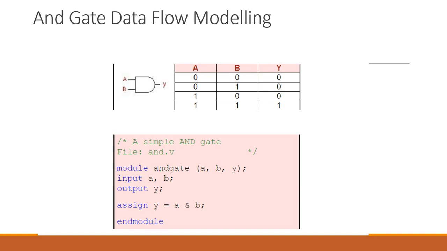Like, if both inputs are 0, then the output should be 0. So this condition we are going to check in the verification part: if we are giving 0 to A and 0 to B, are we getting Y as 0 or something else? This is the kind of verification we are going to do there.